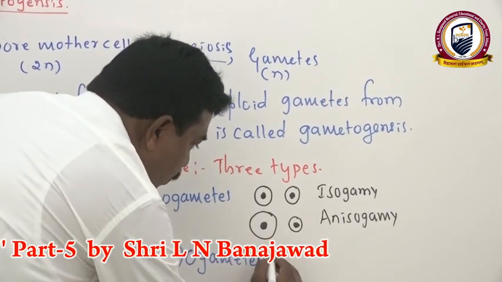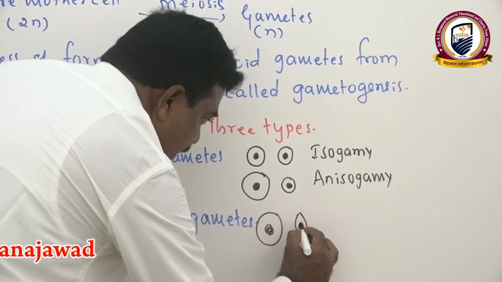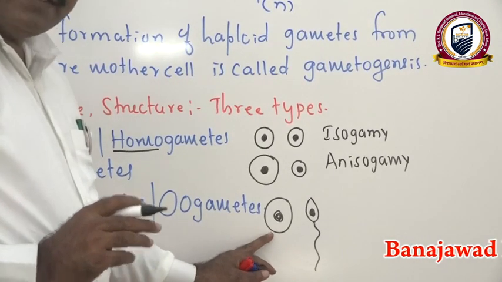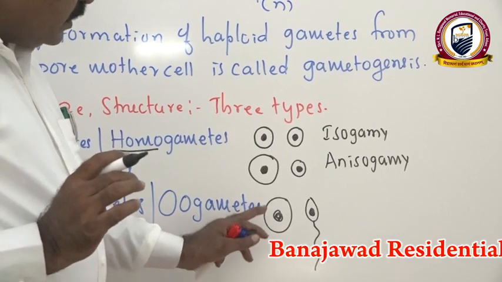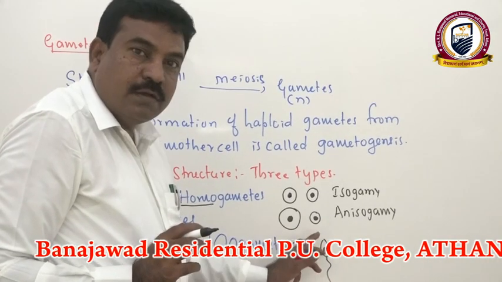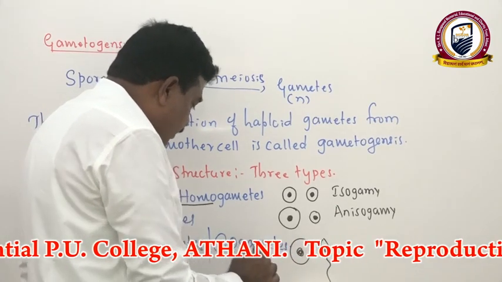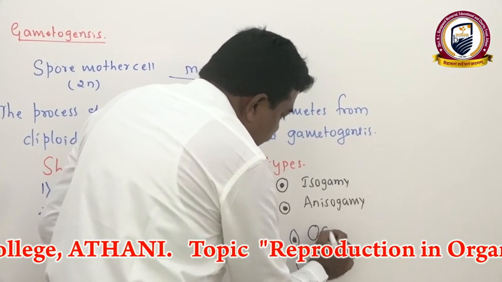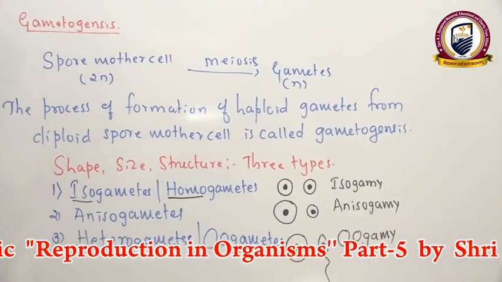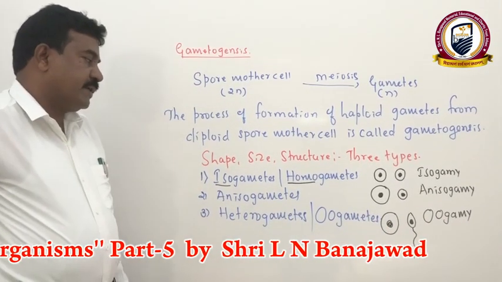Heterogametes, where both male and female gametes differ in shape, differ in size, differ in structure. Suppose here you take the female gamete, spherical or egg shaped, larger in size, immotile, whereas the male gamete is small, microscopic, motile, flagellated. Therefore, union of these gametes we call oogamy. In such a way, we classify gametes into three different types: isogametes, anisogametes, heterogametes.